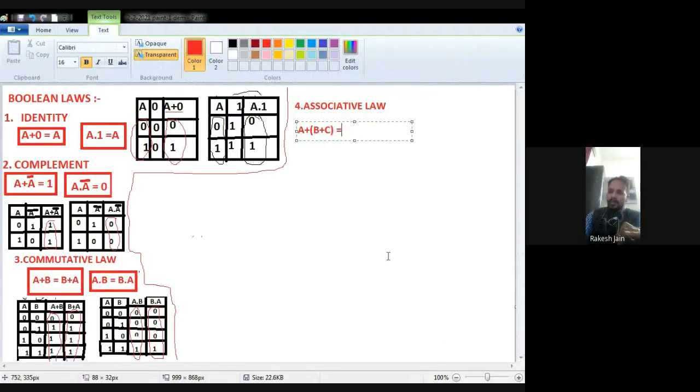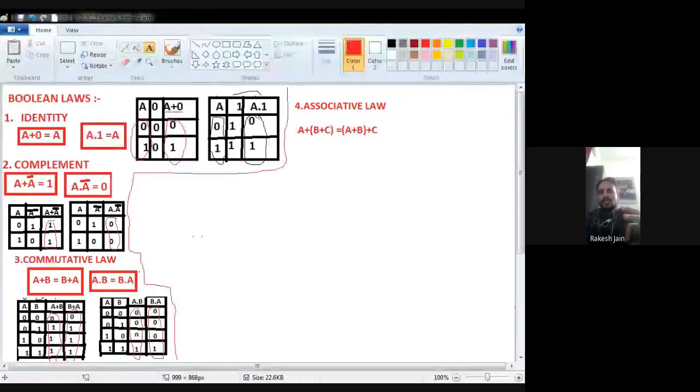Right. So what is the associative law? The associative law regarding the OR operation is A plus B plus C is actually equal to A plus, in brackets, B plus C, which is actually equal to A plus B, in brackets, plus C. Don't focus on the letters A and B only. It may be X, Y, alpha, beta, anything. So X plus Y plus Z is equal to X plus Y plus Z, we can say. Okay, so this is the law regarding the OR operation in the case of the associative law.